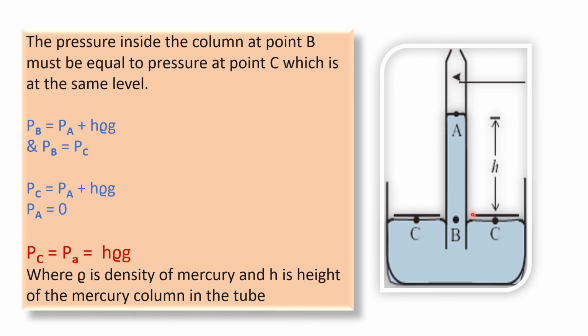And this height at the sea level is observed to be equal to 76 centimeter or 760 mm. This means if we consider a 760 mm mercury column in the glass tube, whatever pressure it exerts at point B, the same pressure is exerted by the atmosphere at point C. Clear? So in this way, by measuring the height of the mercury column in the glass tube, you can calculate what? The atmospheric pressure. Thank you.